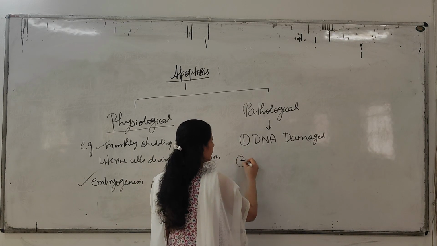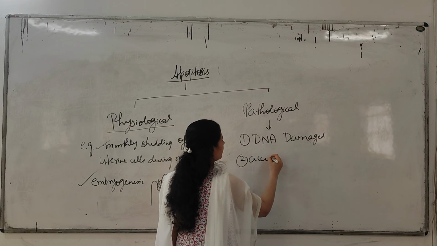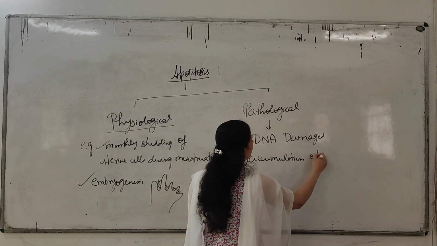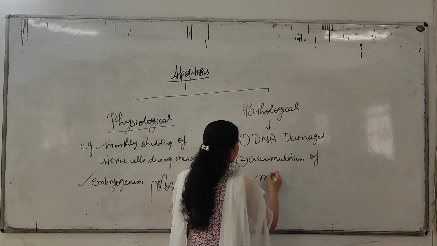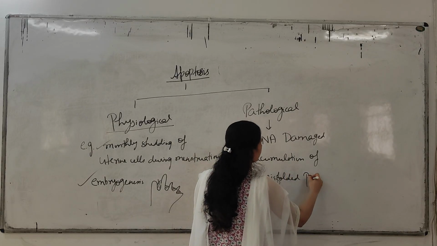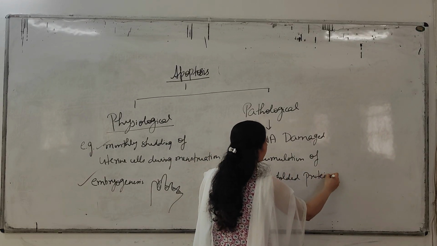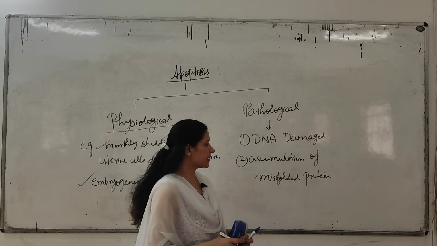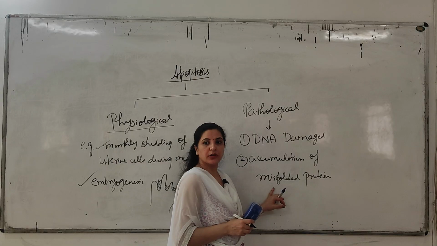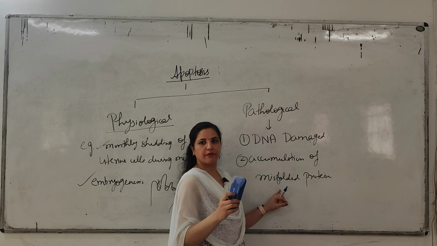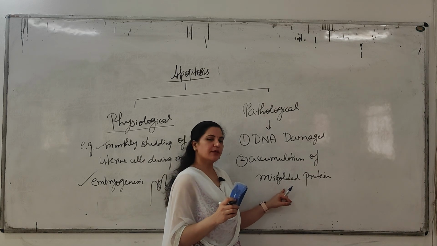Second, if there is an accumulation of misfolded protein. If protein is misfolded and remains inside the cell, then it will cause a number of disorders, isn't it? So the cell will dispose of such a cell.